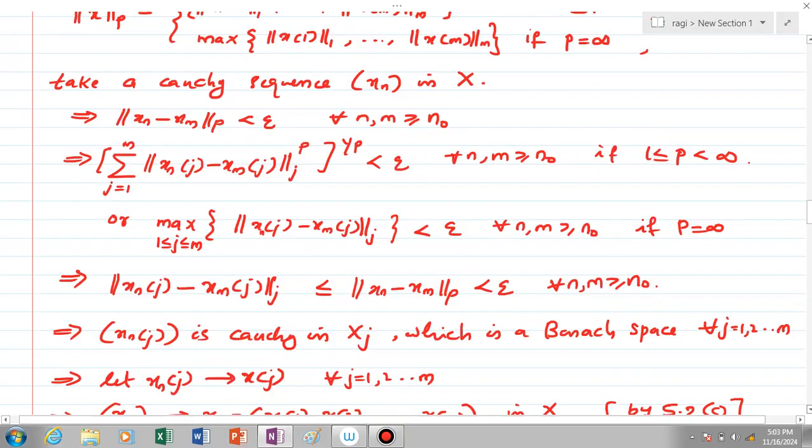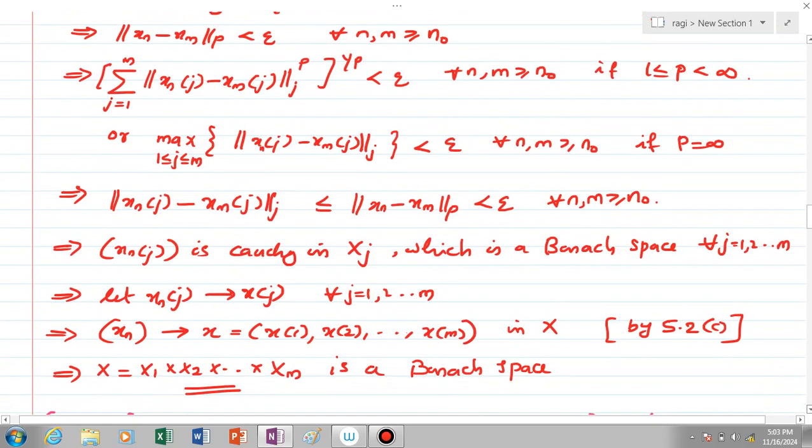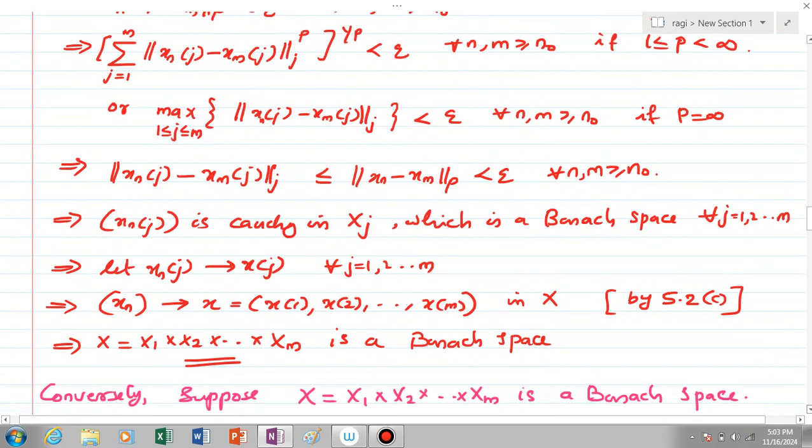Let xn of j converge to x of j for every j equal to 1 to m, that is xn of 1 converges to x of 1, xn of 2 converges to x of 2, etc., xn of m converges to x of m. So the sequence xn converges to x. What is x? It is the ordered m-tuple x of 1, x of 2, etc., x of m, which is clearly a point in capital X. So we have chosen a Cauchy sequence xn from capital X and it converges to a point in capital X. This means that capital X is a Banach space.